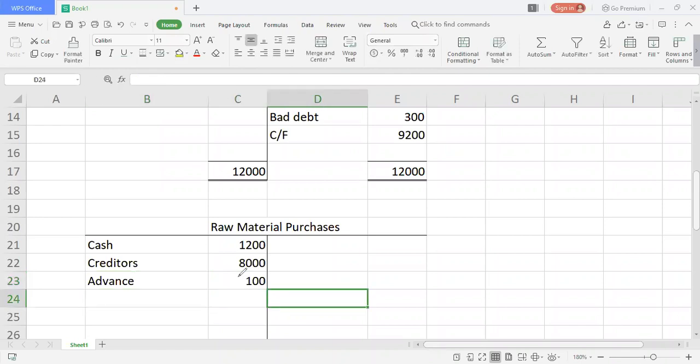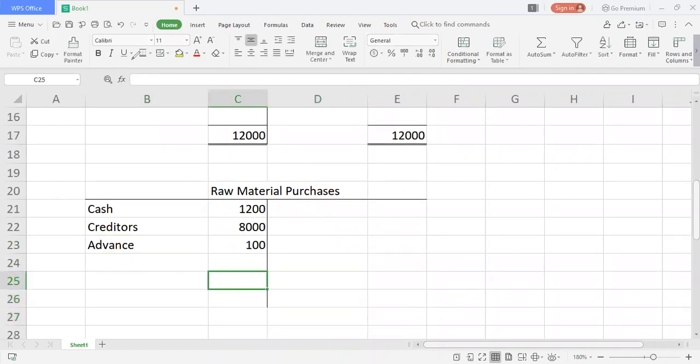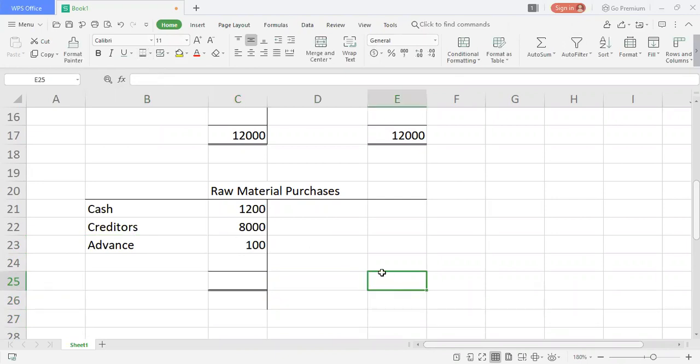So now I consider it as advance payment because of advance only we have received it. So I'm going to finalize this amount and send it to profit and loss account. See how easy it is, guys, when you all know the double entries. When you practice on it, it's not that hard. Accounting is very easy. So now I have 9,300. I will put it on the other side as well.